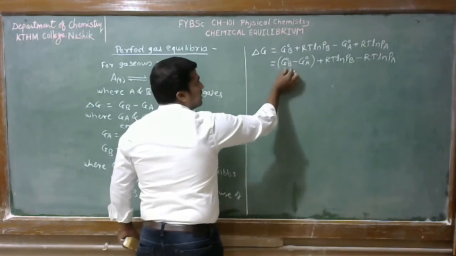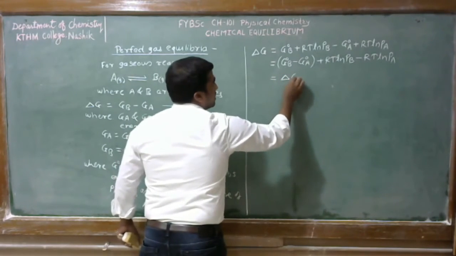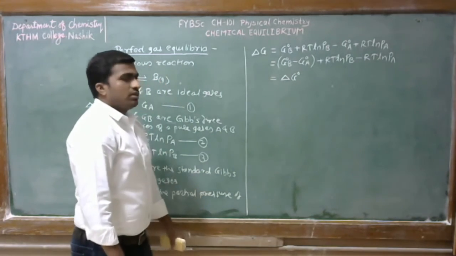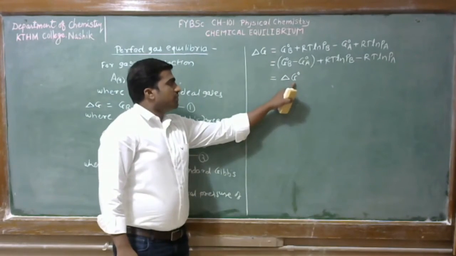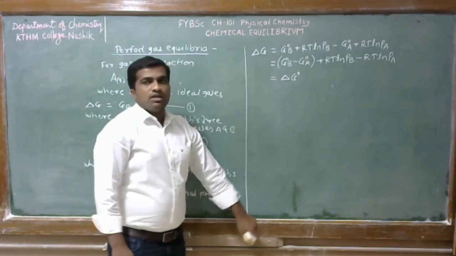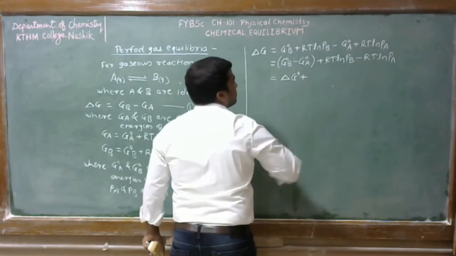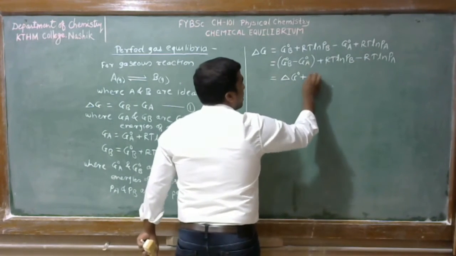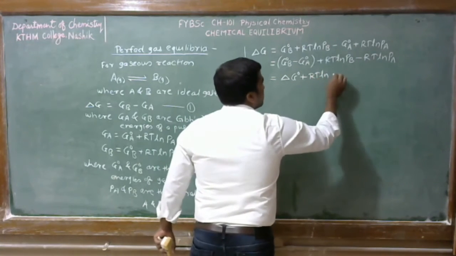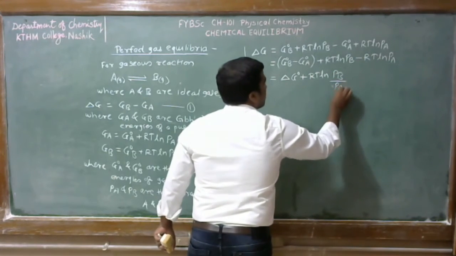So for G naught B minus G naught A, we can write delta G naught, that is the standard Gibbs free energy change, plus by taking RT ln common, Pb divided by Pa.